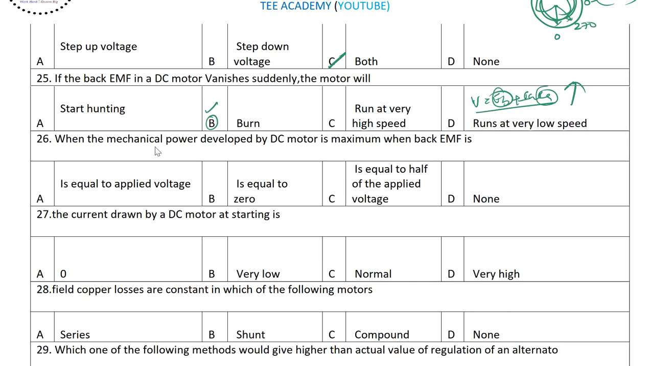Next one, the mechanical power developed by a DC motor is maximum when the back EMF is. The mechanical power developed by the DC motor is maximum when the back EMF is equal to half of the applied voltage. So Eb is equal to V by 2.